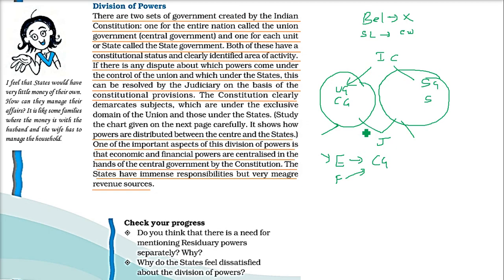Because the central government has various resources to get money, but the state governments have very meager means, very small revenue sources. Revenue sources means where they get money from.